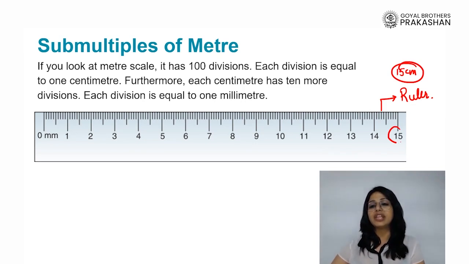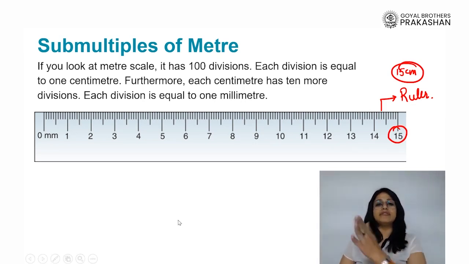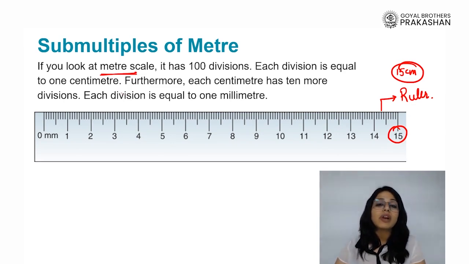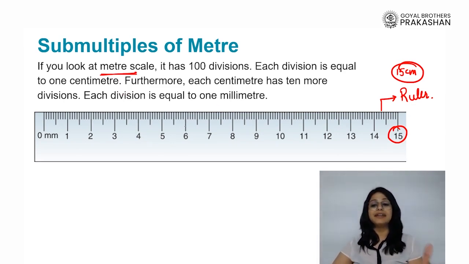You might have checked that it has 15 divisions on it. But if I talk about the standard unit, we know the standard unit of length is meter. So how big or how long is a meter? A meter is so long that if we see 15 divisions on our ruler, on a meter scale there will be 100 divisions. Each division will be equivalent to 1 centimeter.